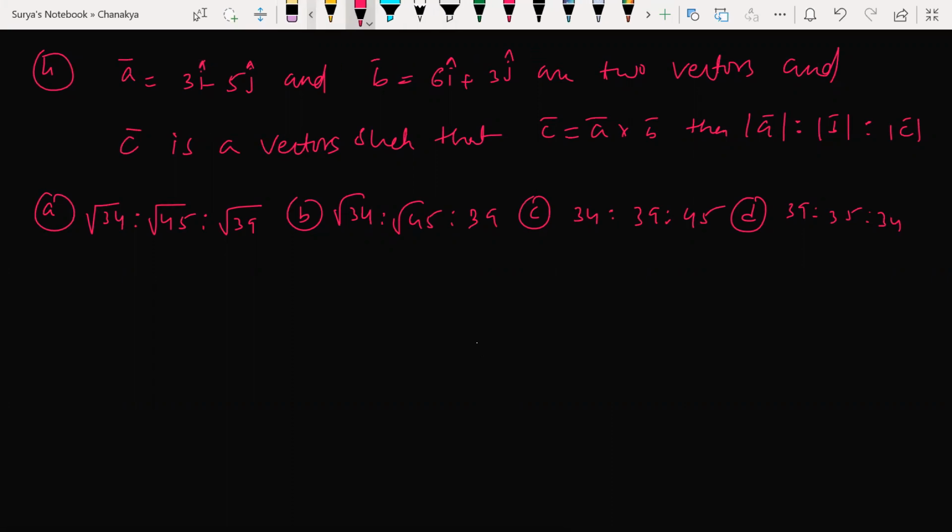What is the answer? You cannot take this much time to solve a simple question. Come on, people. A vector is given, B vector is given, two vectors, and C is a vector such that this is given. Then he's asking for the A vector. No, magnitude of A, magnitude of B, magnitude of C. What is A cross B here?